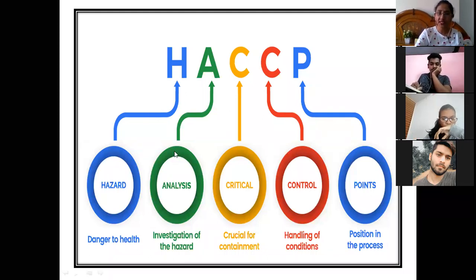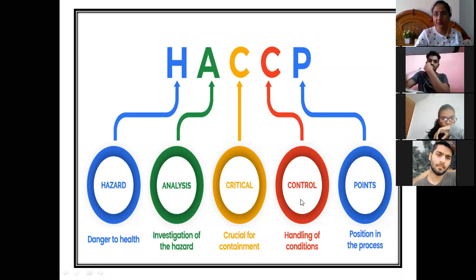The second point is analysis. Here, the meaning of analysis is the investigation of the hazard. Whatever investigation we do about any type of hazard that we talk about, that is called analysis. Third is critical. Critical means crucial for containment. There are certain critical points, which are crucial for containing or controlling the hazards.